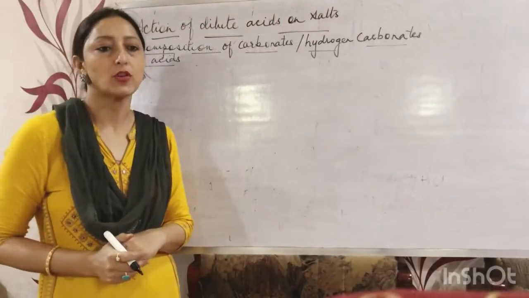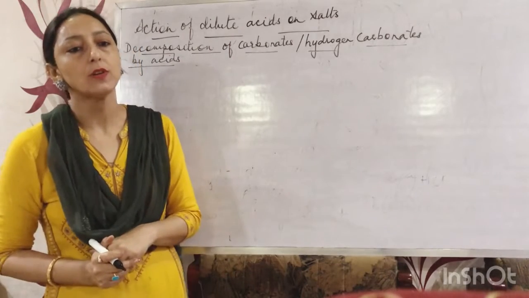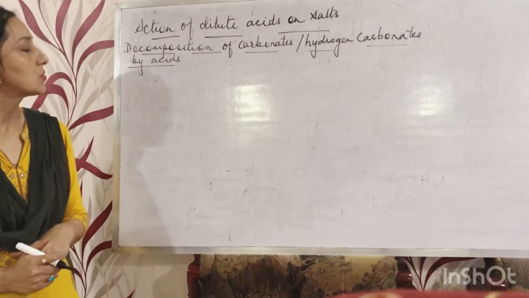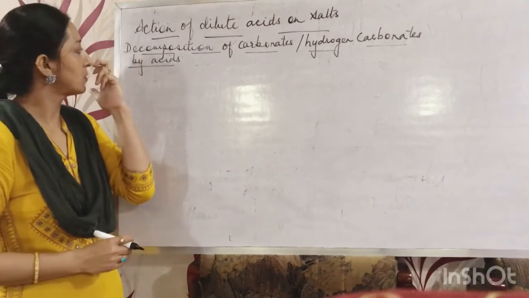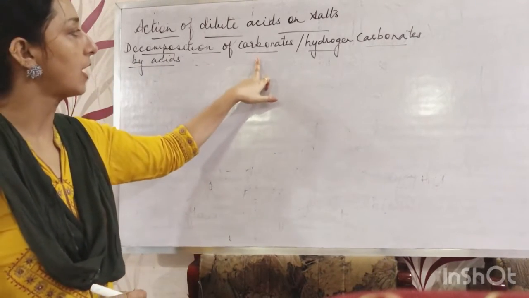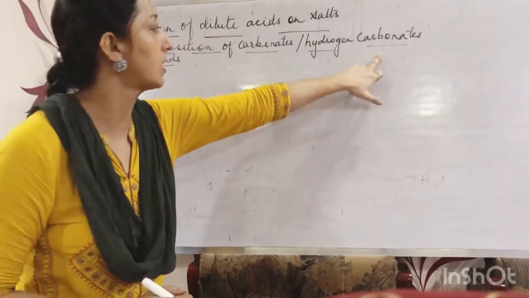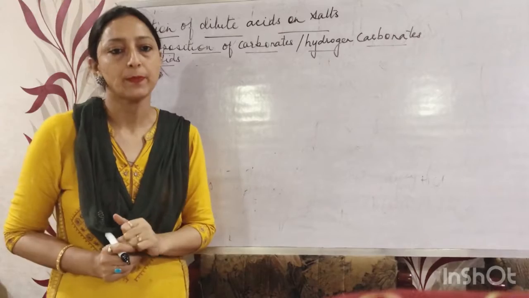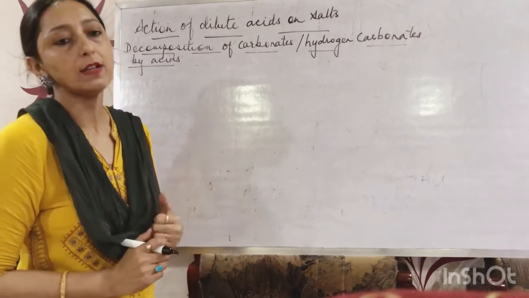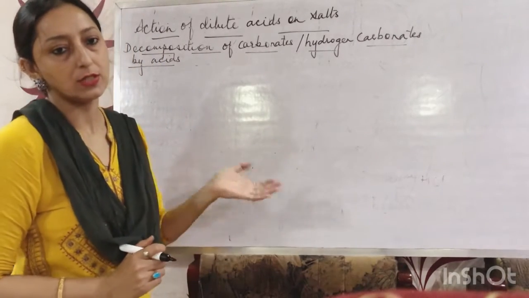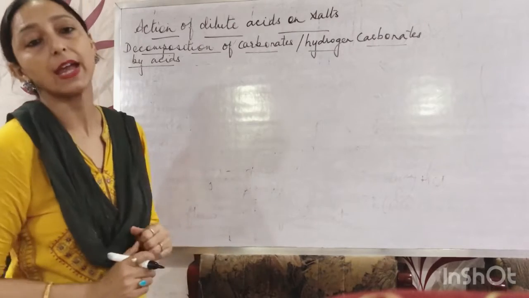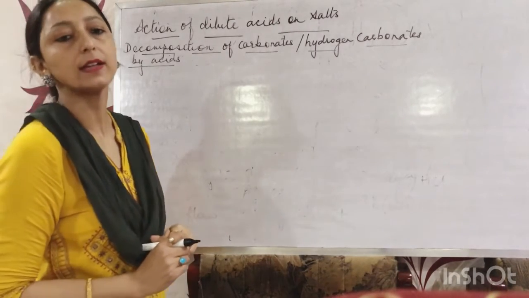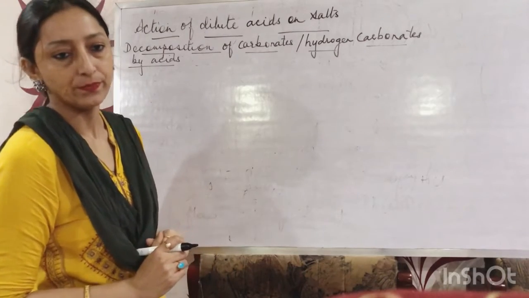Now children, our next topic is action of dilute acids on salts. First of all, we'll see decomposition of carbonates and hydrogen carbonates by acid. When a carbonate or bicarbonate reacts with an acid, it will give salt, water and carbon dioxide gas.